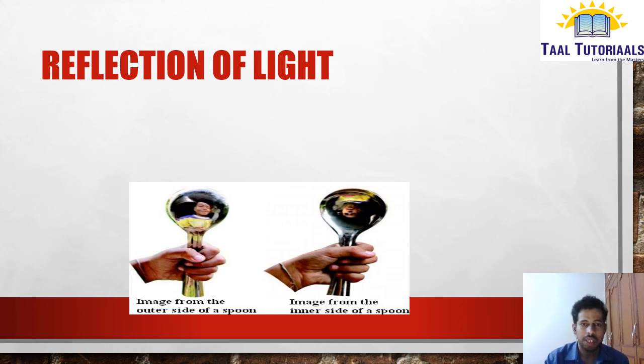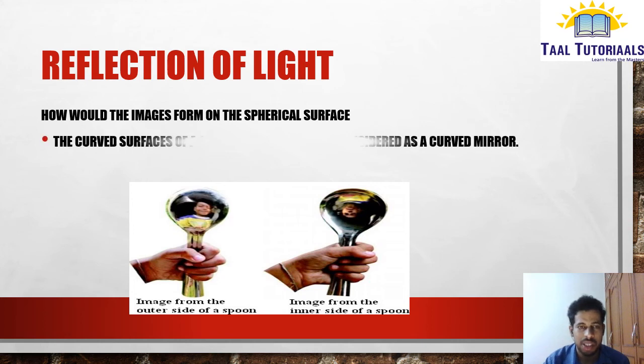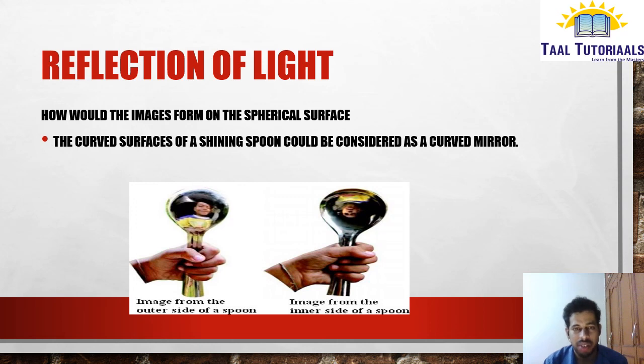Next, reflection of light on spherical surfaces. How do images form on spherical surfaces? Let us check. The best example is the curved surface of a shining spoon, which can be considered a curved mirror. If you observe this diagram, you can do this in your house also. The image from the outer side of the spoon will be upright and straight. But on the inner side of the spoon, the image will be inverted. That is what I meant by inverted. In the plane mirror, the image is just upright, not inverted.